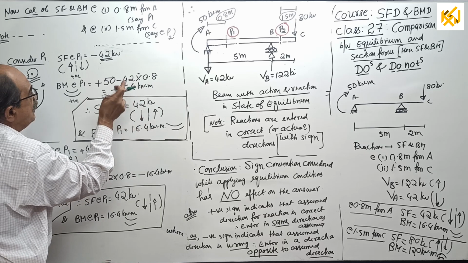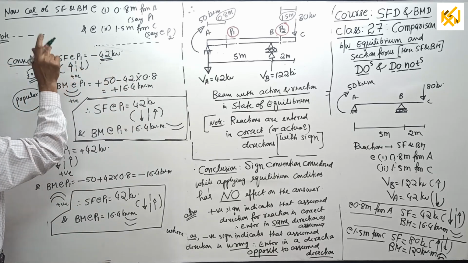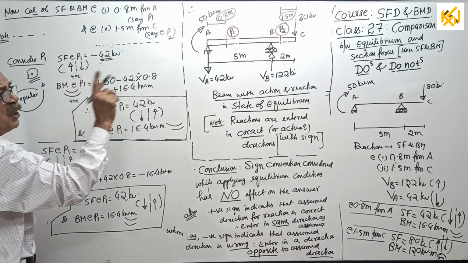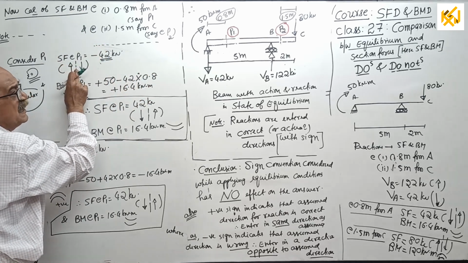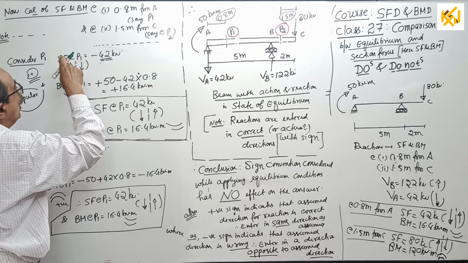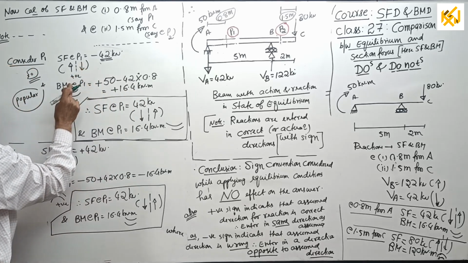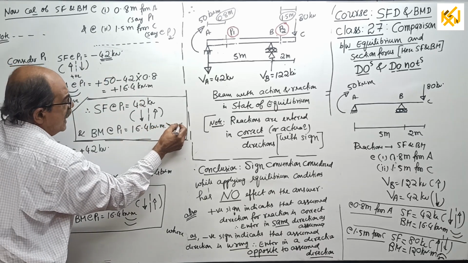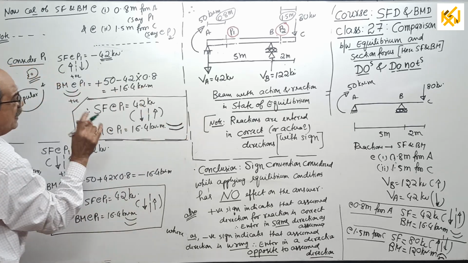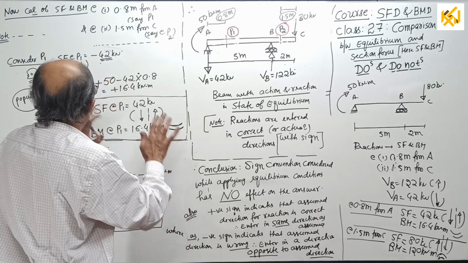So what does it mean now? This negative sign indicates, see, earlier what I told, that sign you should not see. Now you have to see. Sign has effect. What sign convention you considered? Answer is opposite to that one. So left is down, right is up. Bending moment, we took sagging positive, positive came, therefore sagging.